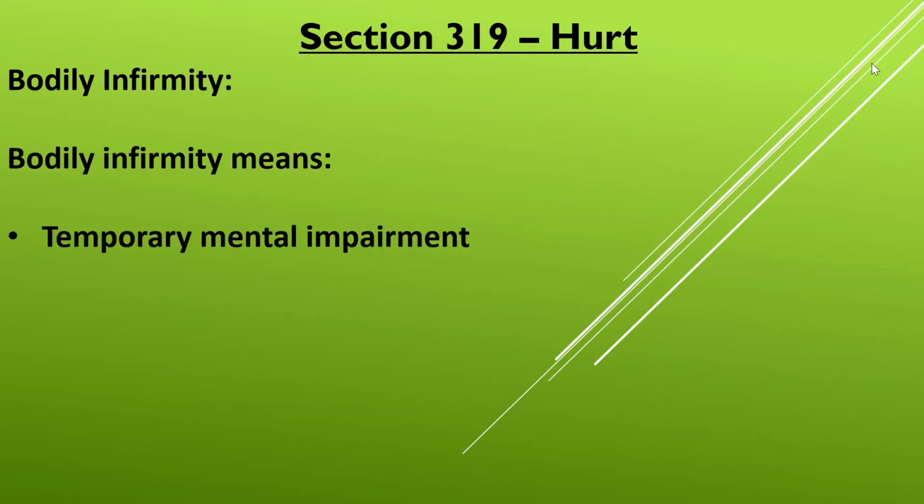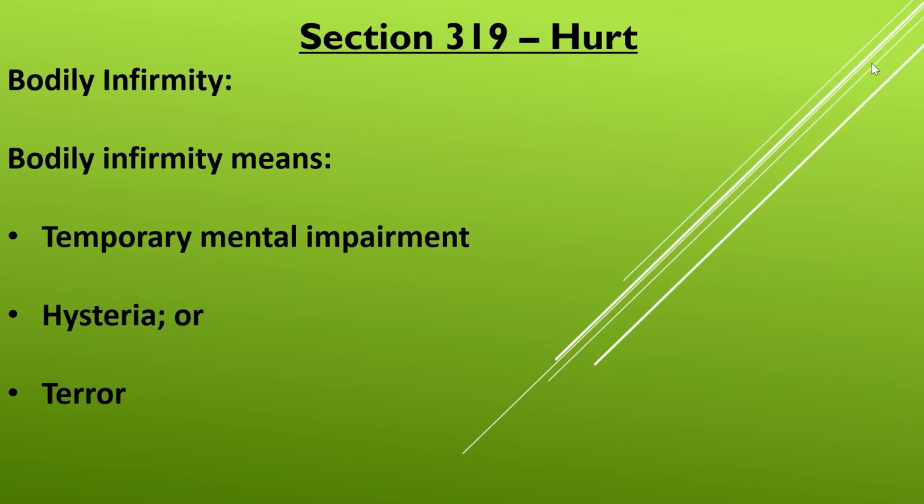Coming on to the third element. The third element is bodily infirmity. Bodily infirmity here means temporary mental impairment, hysteria, or terror. So if a person does anything which causes mental impairment, hysteria, or terror, then it will amount to bodily infirmity, which will be covered under the definition of hurt under section 319.